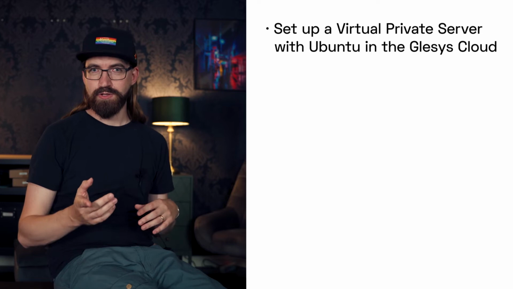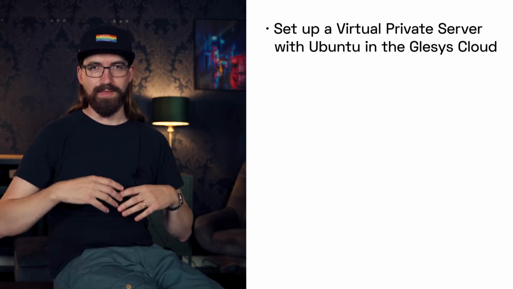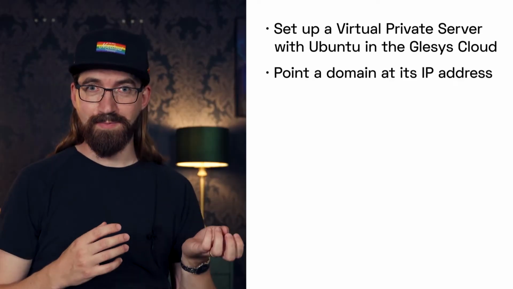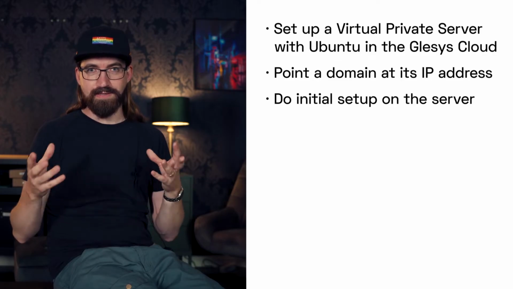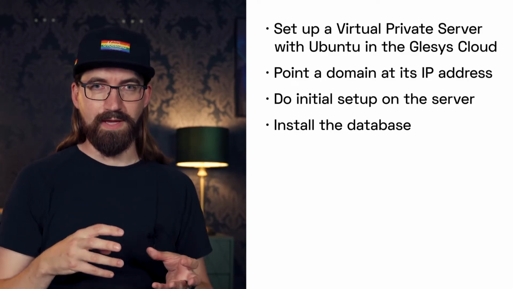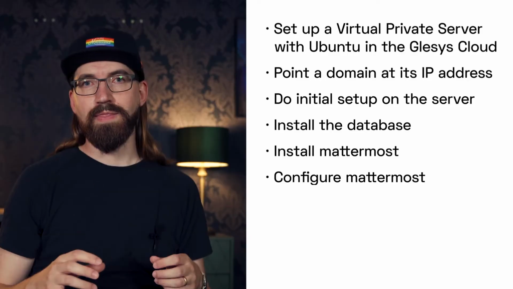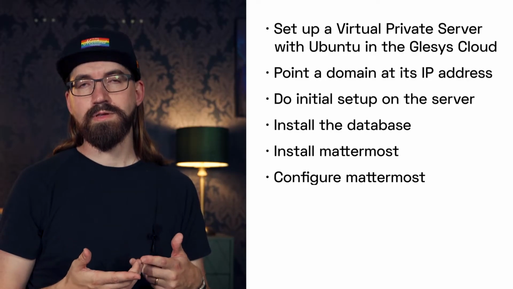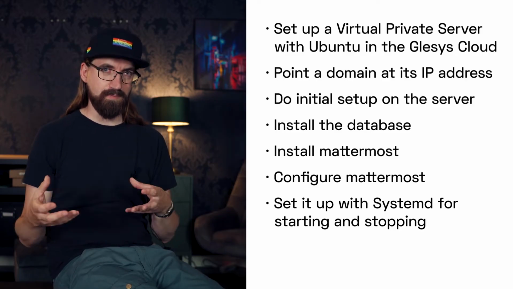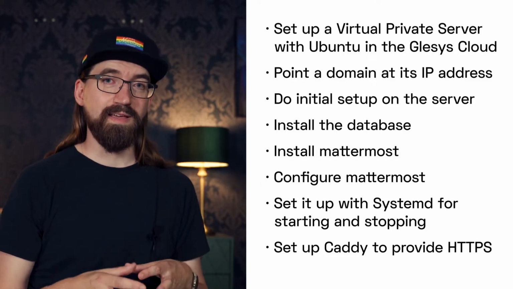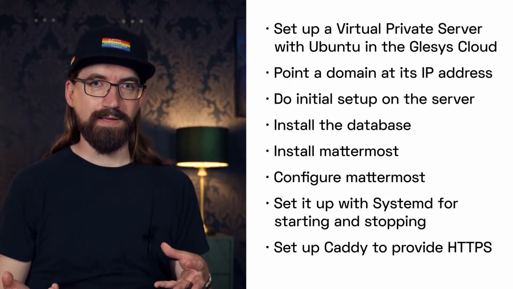To summarize, the plan is to set up a virtual private server with Ubuntu in the GleSYS cloud. Then we take that IP address, we point a domain to it, we finish the setup and installation of the server, we install the database, we install Mattermost, and then we configure Mattermost. Once we know it's working, we set it up for automatic starting and stopping with systemd. Then we set up Caddy to provide HTTPS.